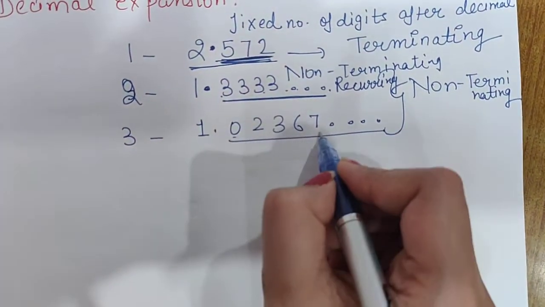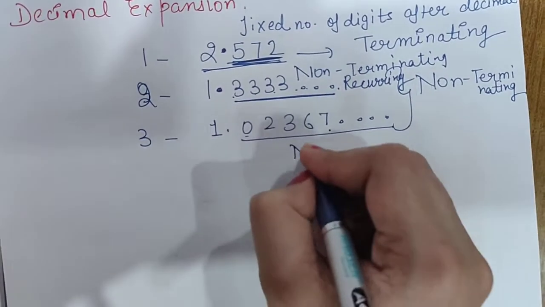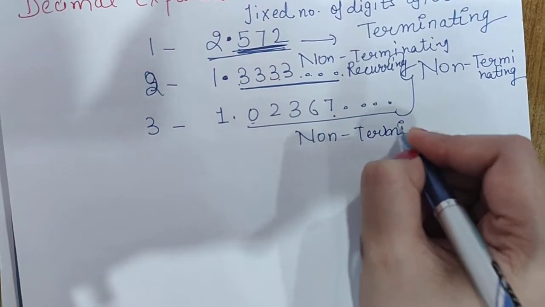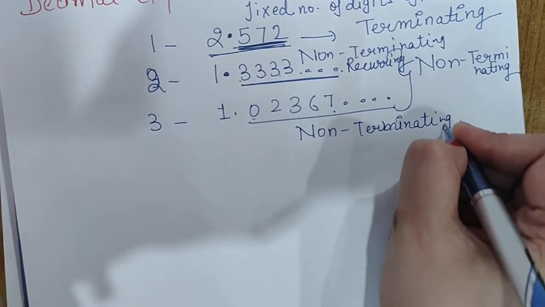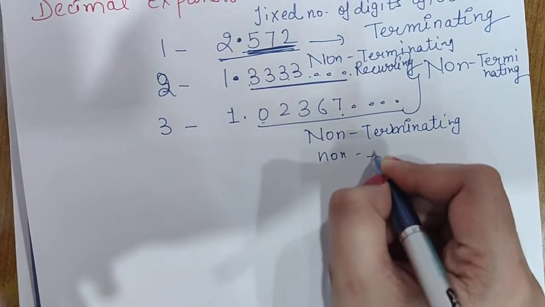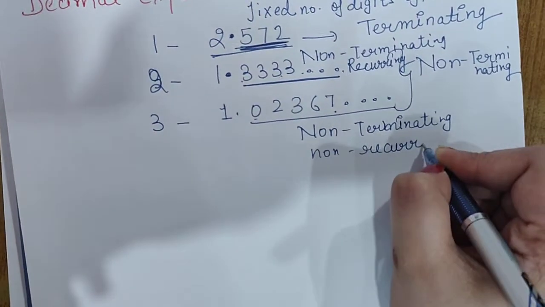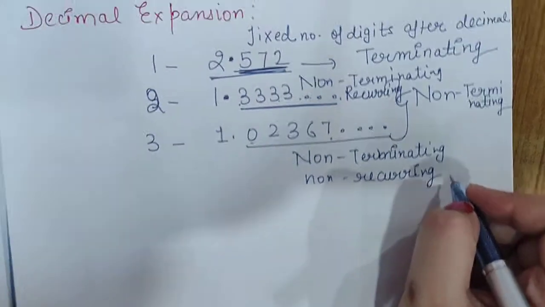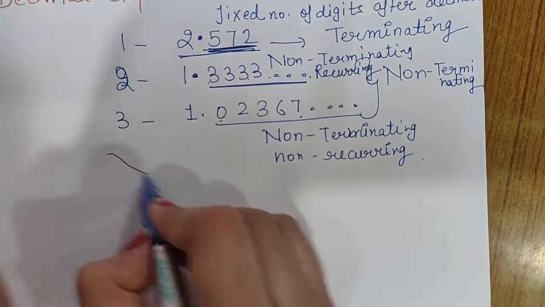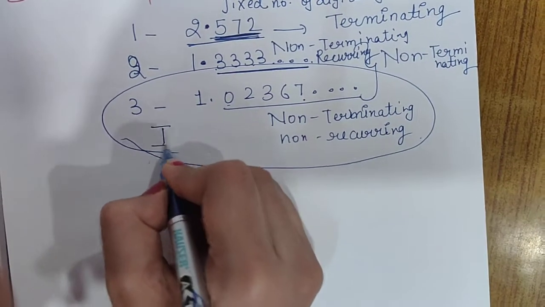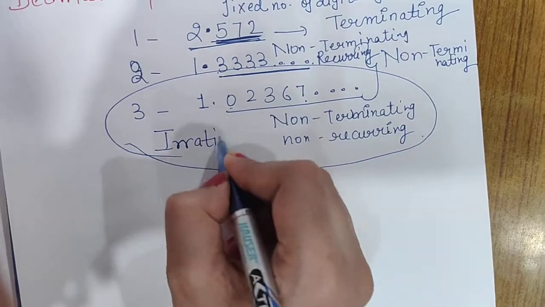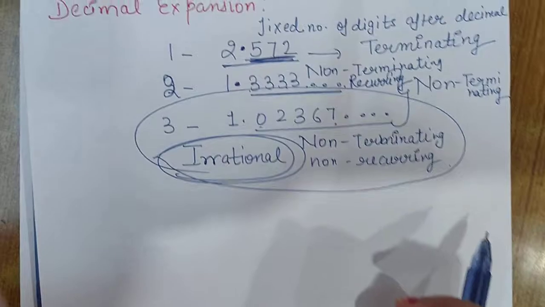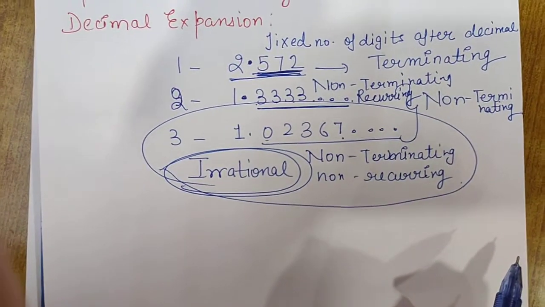But if the digits are not repeating, then it will be non-terminating and non-recurring, non-terminating and non-repeating decimal expansion. And keep it in your mind that only these types of decimal expansion are irrational numbers. Rest all are rational. Clear?